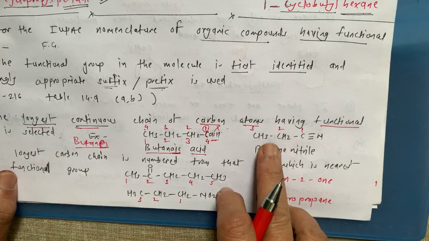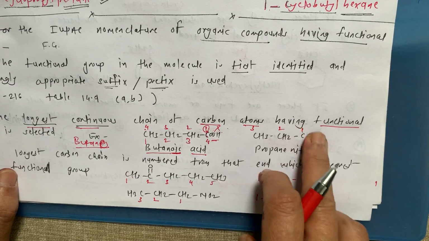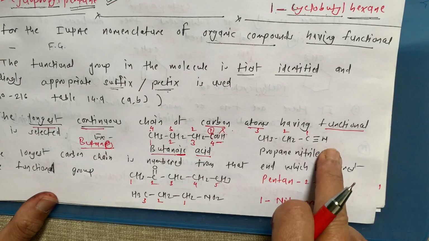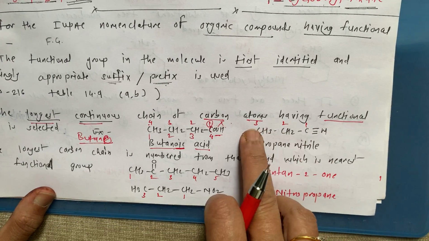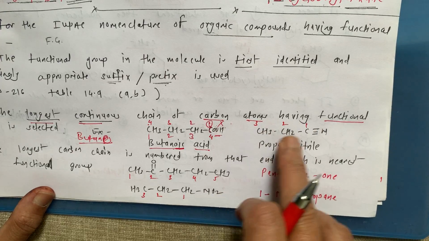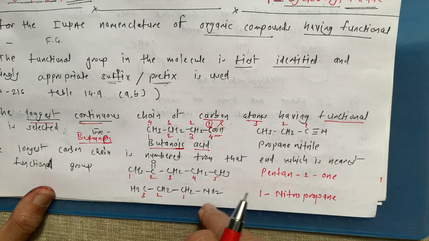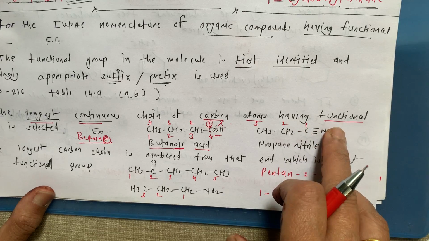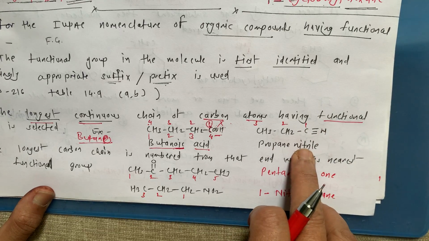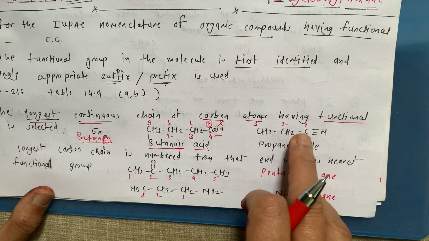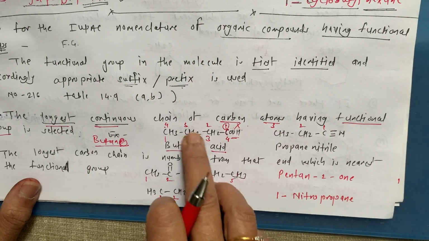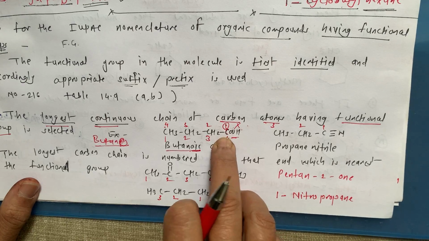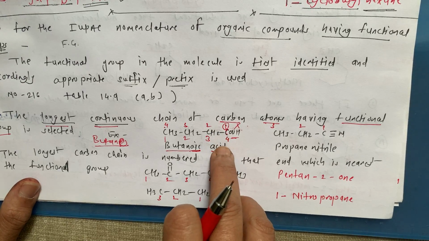Similarly, if the compound is like this, it is a cyanide group. For the cyanide in IUPAC nomenclature, we mention nitrile. How many carbons are there? 1, 2, 3. So this is a derivative of propane, and here the nitrile group is present. So this is propane nitrile. See, in the name we are counting this C. You have to remember this very well.